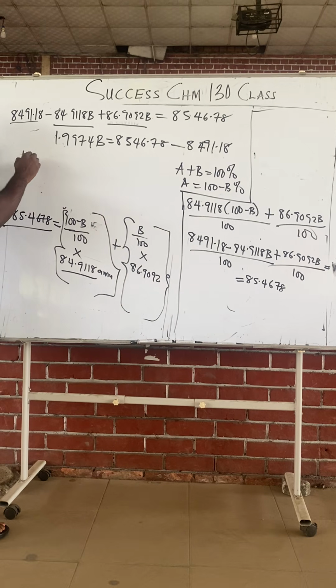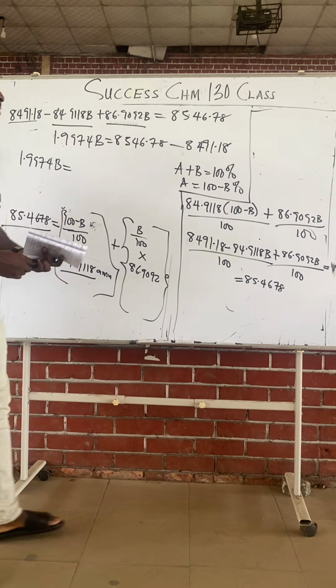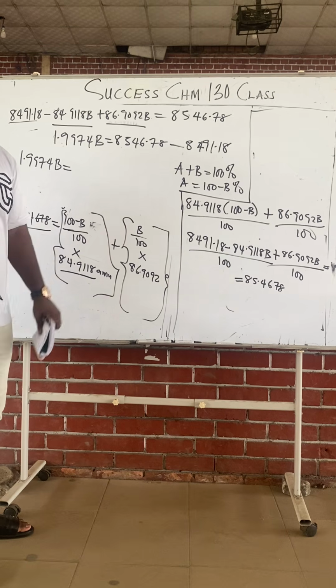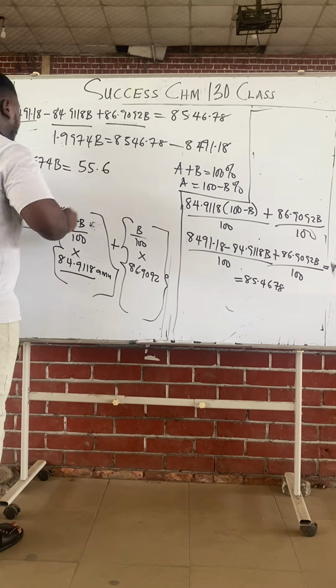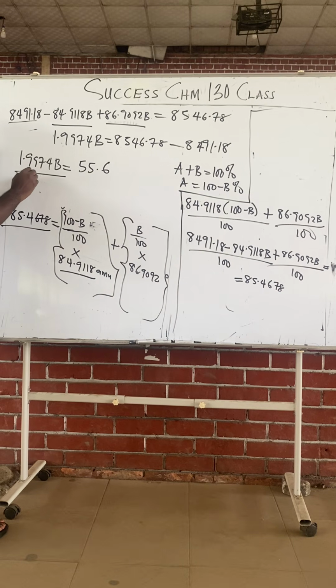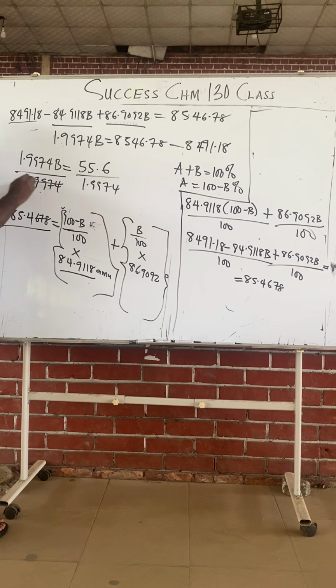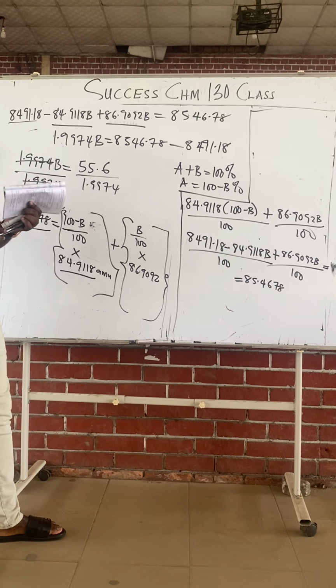So 1.9974B equals 8546.78 minus 8491.18, which is 55.6. Hope you are not approximating. To make B the subject, divide both sides by 1.9974. So B equals 55.6 divided by 1.9974.